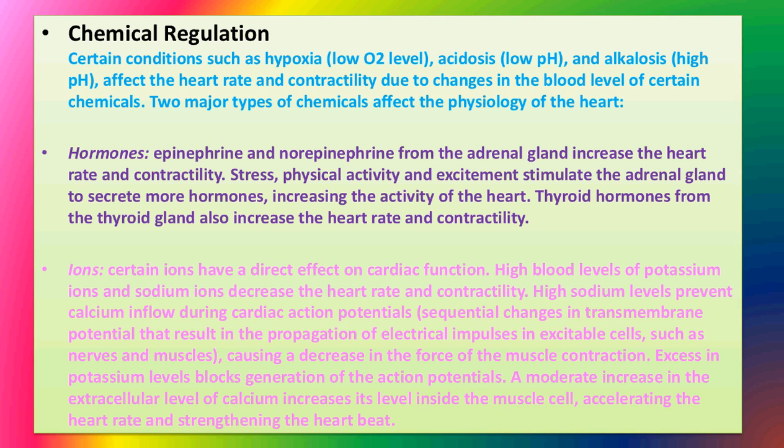Certain conditions such as hypoxia, that means a very low oxygen level in the body, acidosis, that means low pH in the body, and alkalosis, that means high pH, affect the heart rate and contractility due to change in the blood level of certain chemicals. Two major types of chemicals affect the physiology of the heart. Which are those? Hormones and ions.